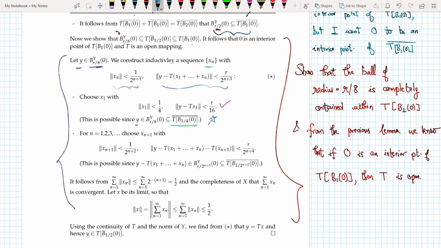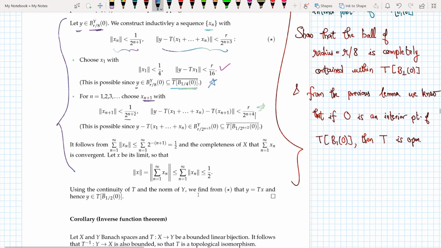And for n equals 1, 2, 3, I choose xn plus 1 with the property that xn plus 1 is this and similarly this is this. So I just increase the value of n to n plus 1, and I get this equation. Now this is possible since y minus T of this lies in a ball of radius r by 2 to the power n plus 3, which is completely contained in this. Now it's not necessary that you need to go through this argument.